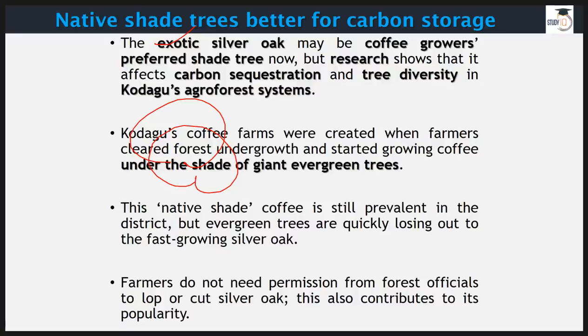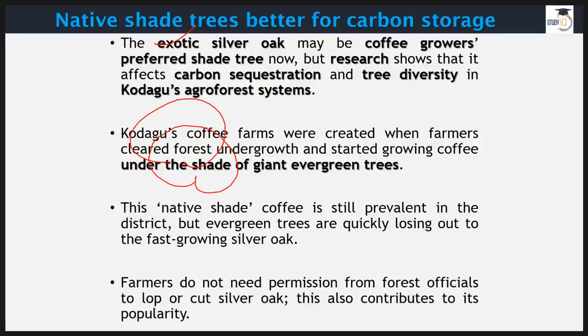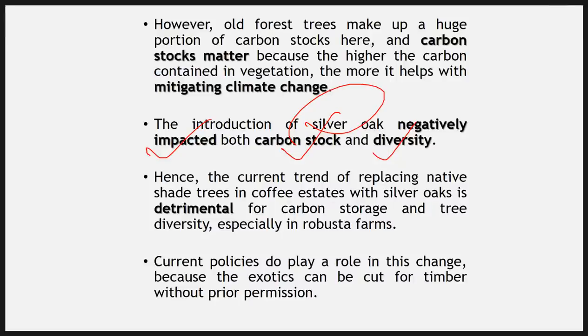But research was conducted on this, and now a very interesting thing has been reported by scientists: because these native trees are removed by farmers and they are planting silver oak, it is negatively impacting carbon stock and diversity, because when it comes to carbon sequestration, right, the oak tree is not that beneficial. It is not that beneficial, and it is also destroying our tree diversity in this region. So this is a bad thing that is going on.